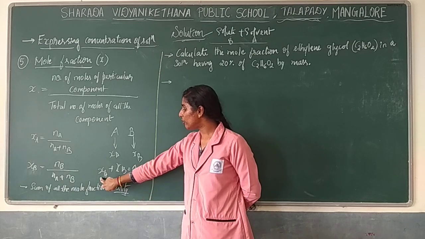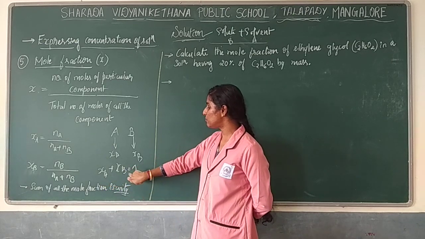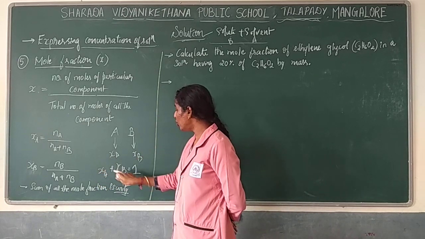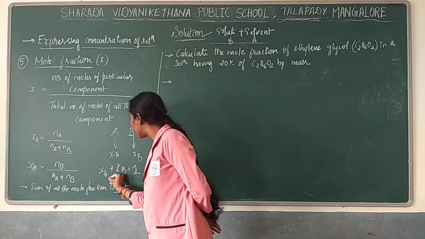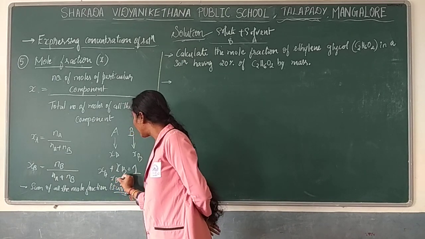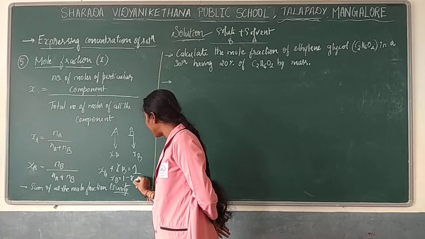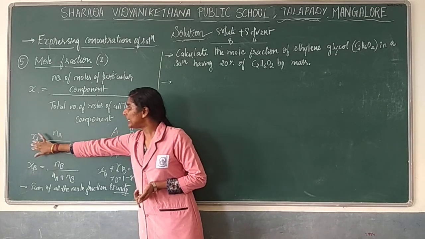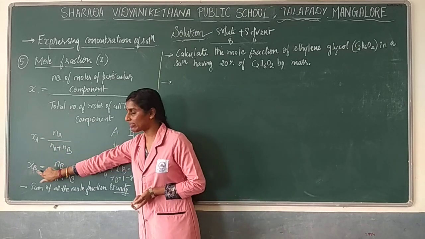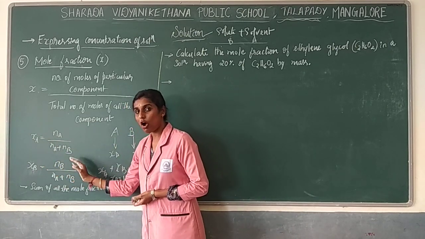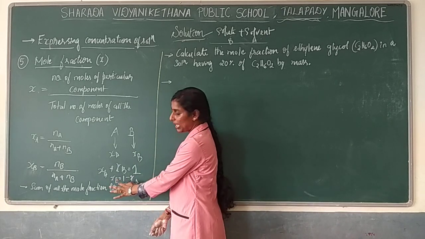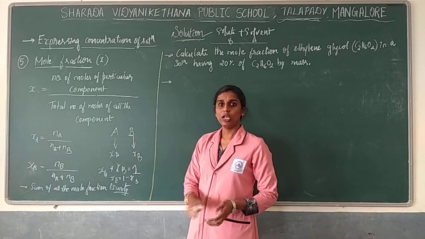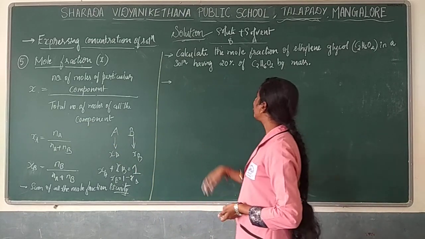So if you want to write, you can write in this form also, XA plus XB is equal to 1. If you have already found XA, you want to find out XB, you can write the equation as XB is equal to 1 minus XA. So as I said, when a calculation is asked, if you find this one first, to find out XB, either you can apply this formula or you can go with XB is equal to 1 minus XA, so that you will get the same answer. So that is regarding mole fraction. We just go with the problem.